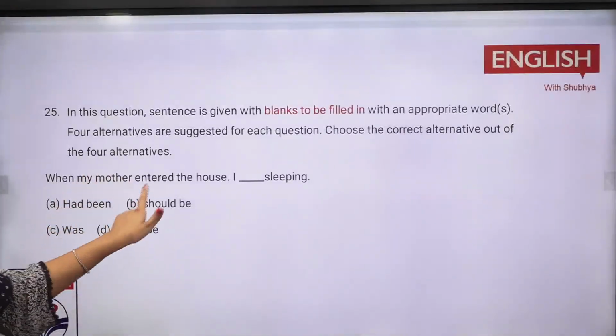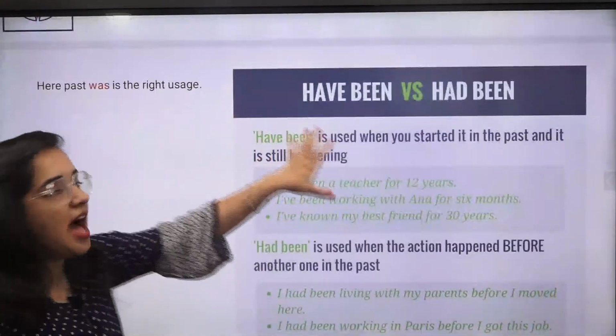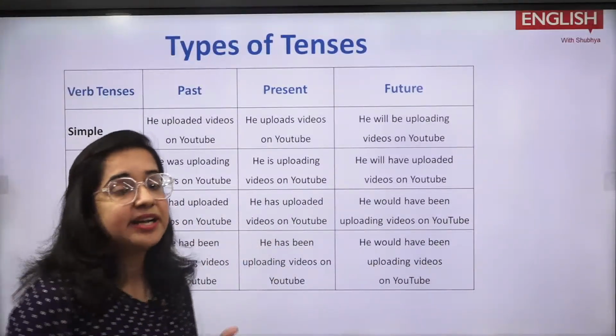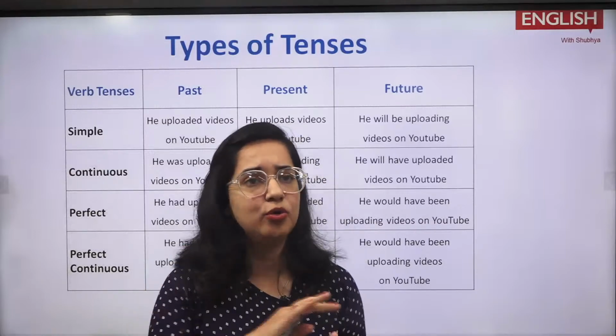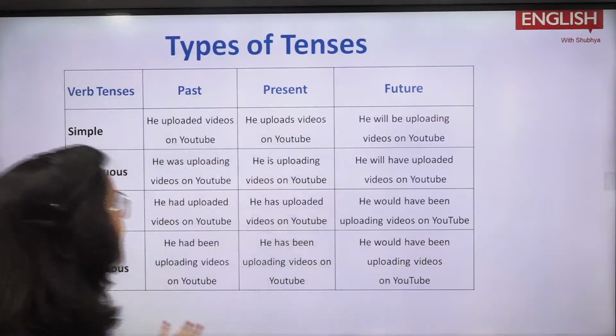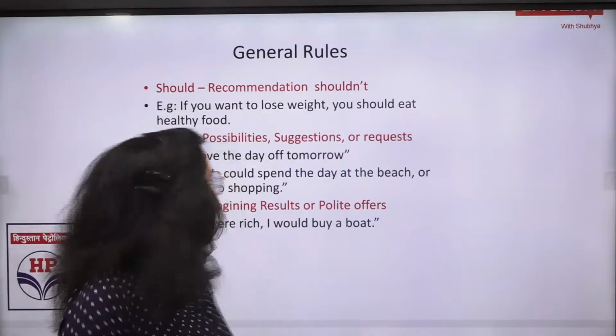Then you have is when my mother entered the house, I was sleeping, right? So here we have a discussion. Have been, had been कहाँ पे लगता है, perfect tense कहाँ लगता है. एक चीज I am repeating it out for the ones who joined late कि जब भी ये याद रखना, have been हो, had been हो, कोई भी चीज हो, perfect tense है, वो चीज पहले से चली थी और अभी तक चलती आ रही है, right? Then you have the general commands like where should would be used, could would be used, and would.